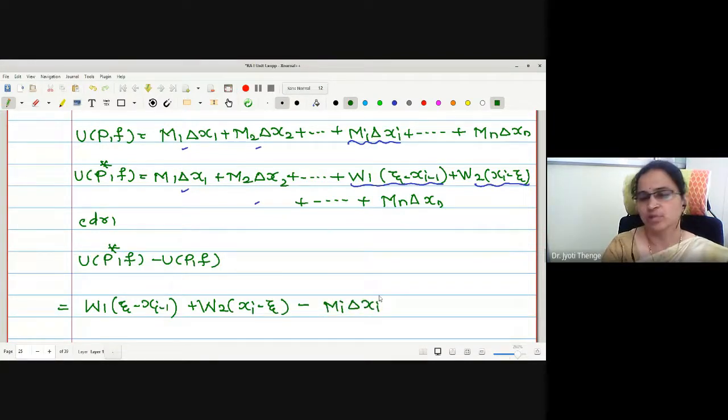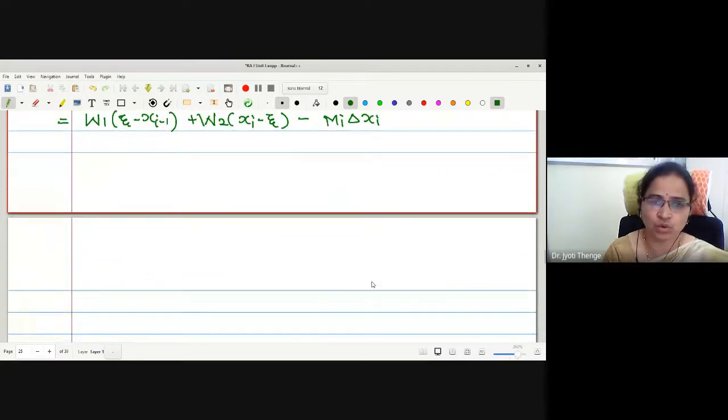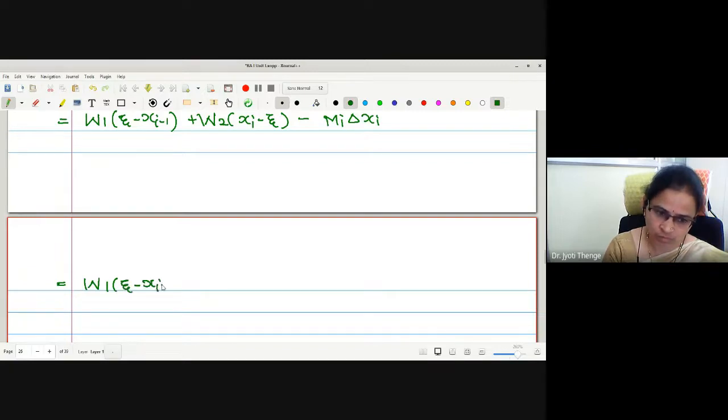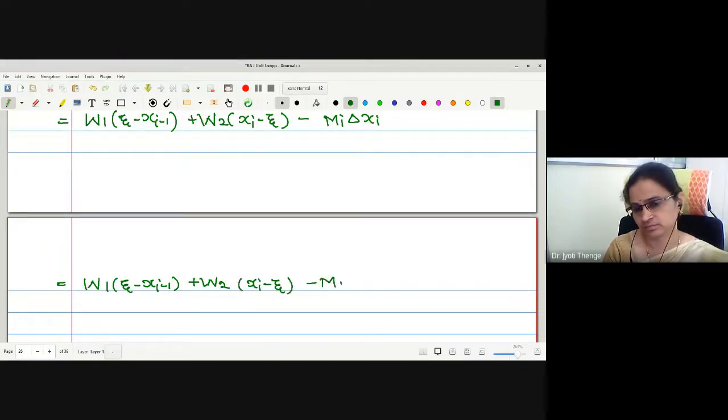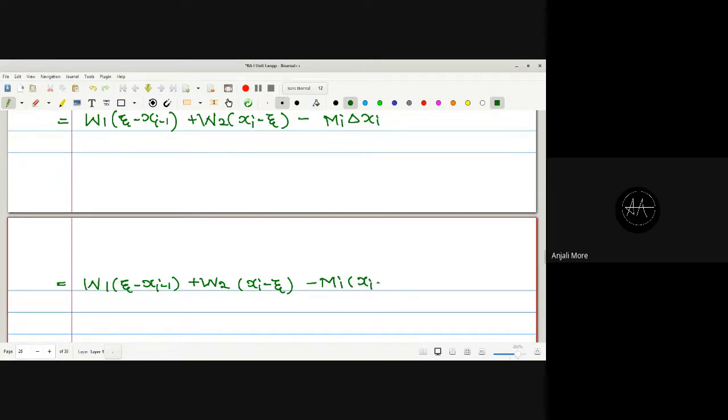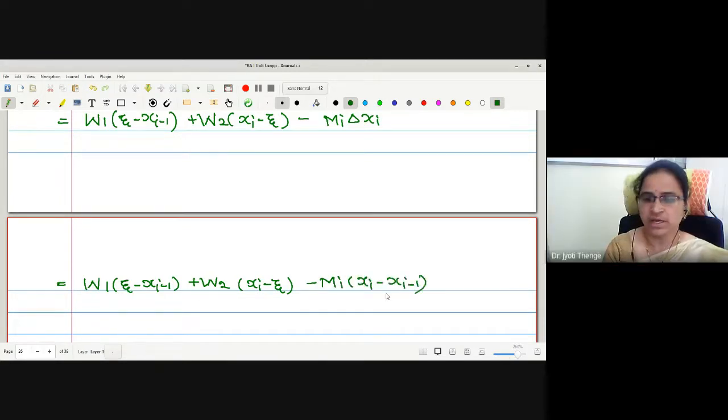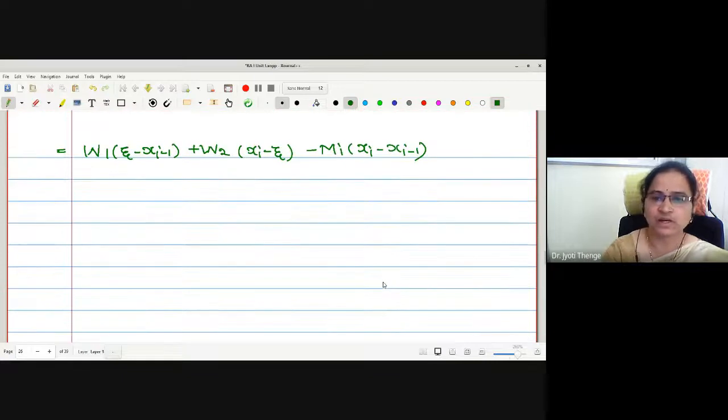delta xi. But what do we know delta xi is? Xi minus xi minus 1, very good. Now let us multiply the terms into the bracket.